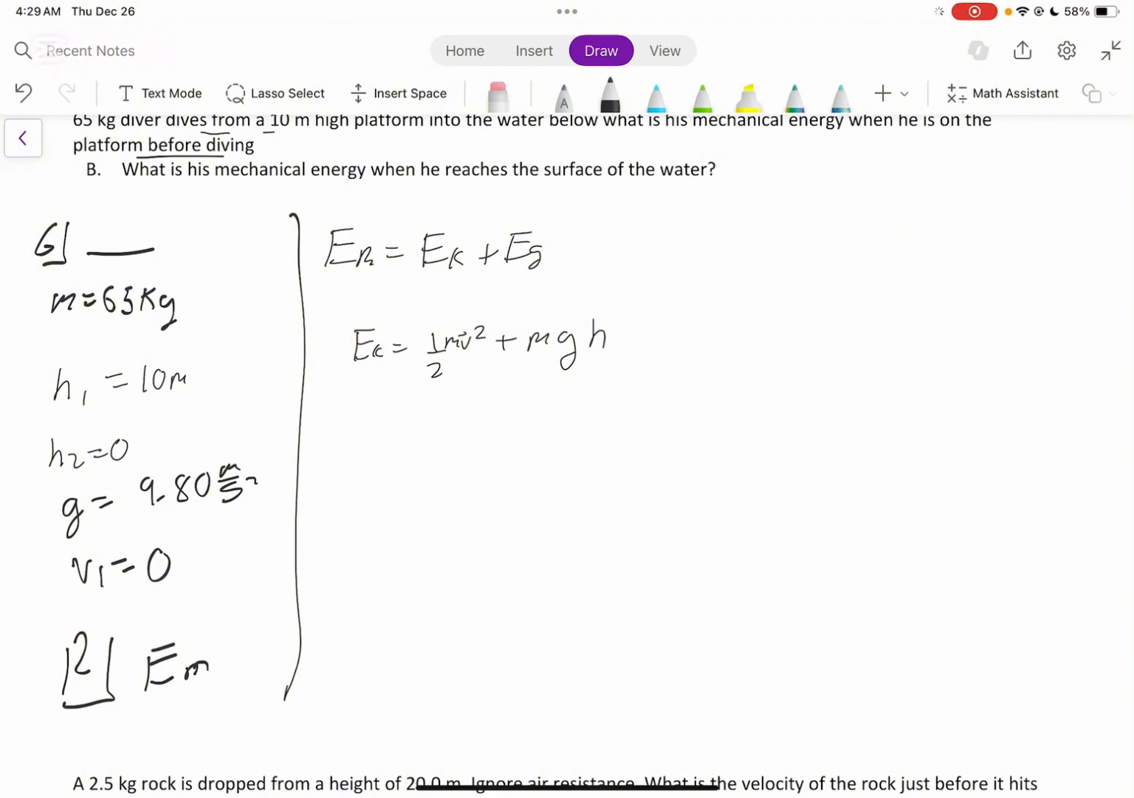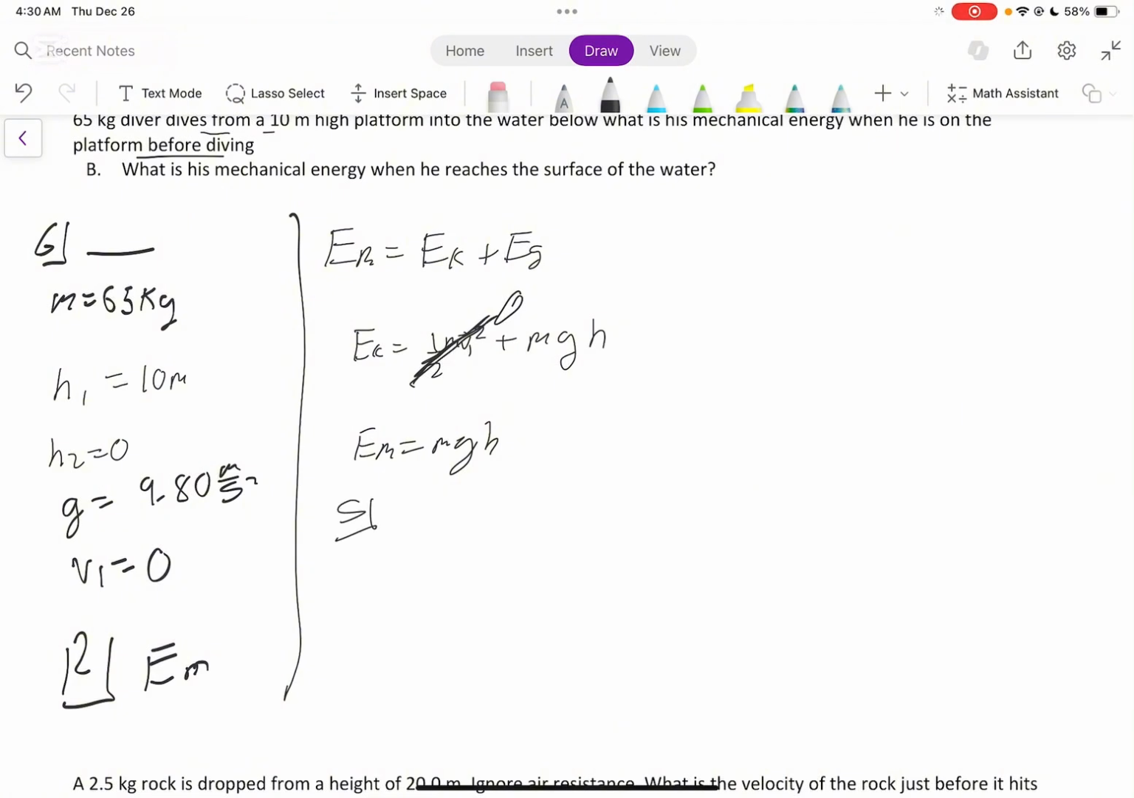Now we can assume that our 1/2 mv squared, because initially at the top of the diving board, he doesn't have any kinetic energy. He's just standing there. So this will drop out, and you're left with EM is just equal to mgh. So now we can just calculate our mgh.